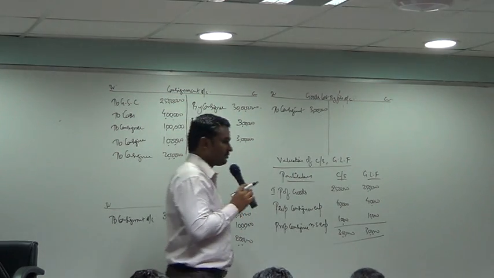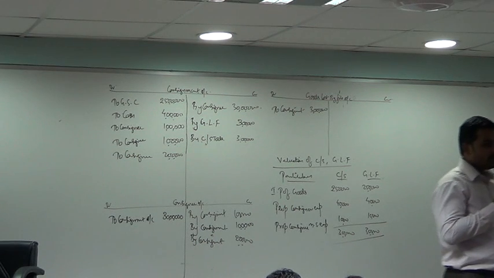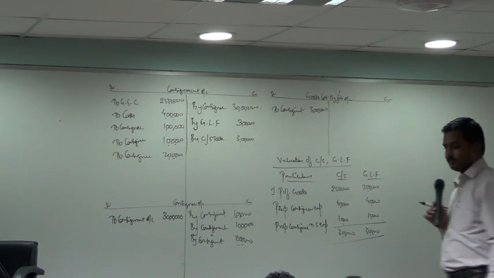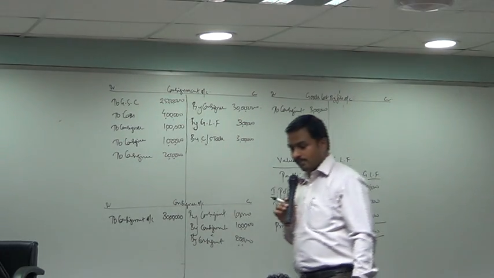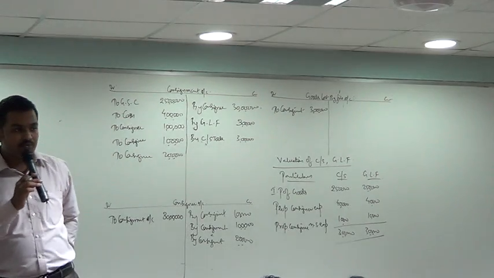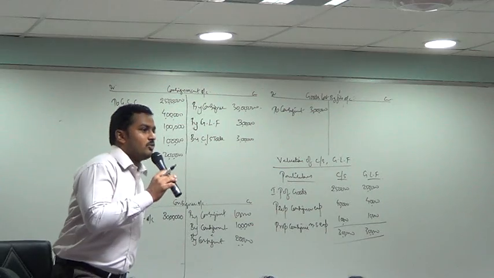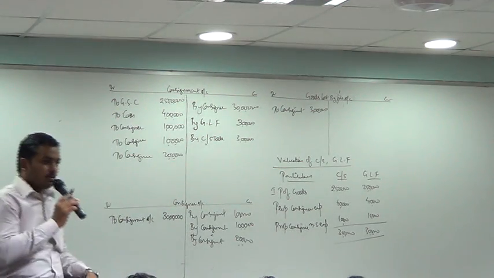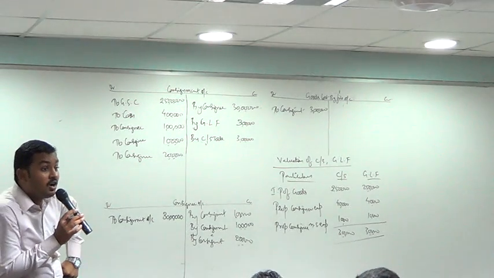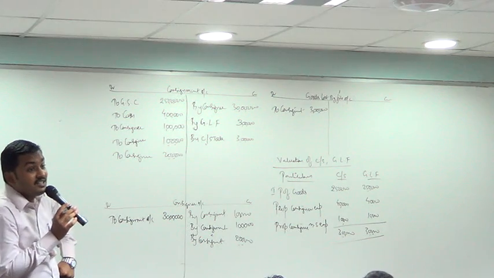Working note number 1. Calculation of loading to be removed from goods sent on consignment. Please tell me how much was loading in the problem? It was 20% on invoice price.